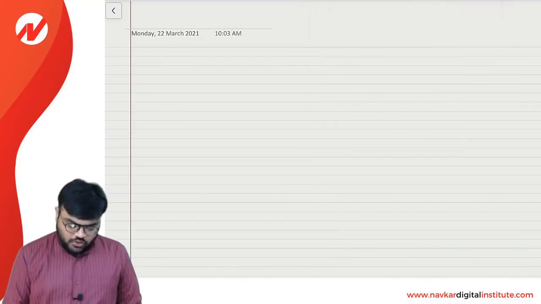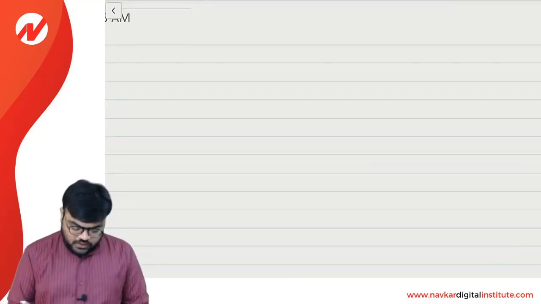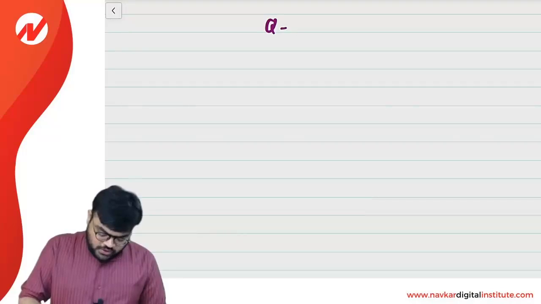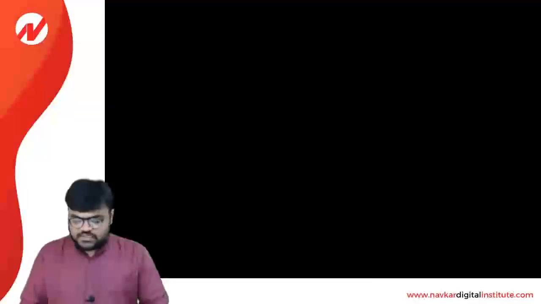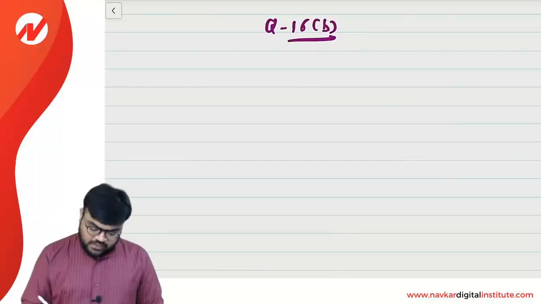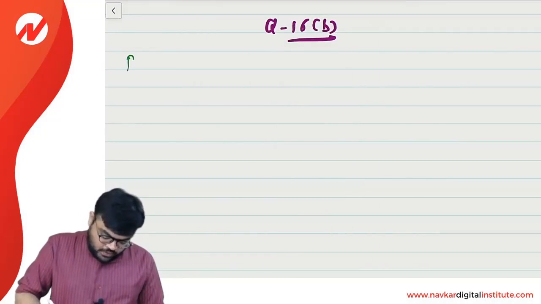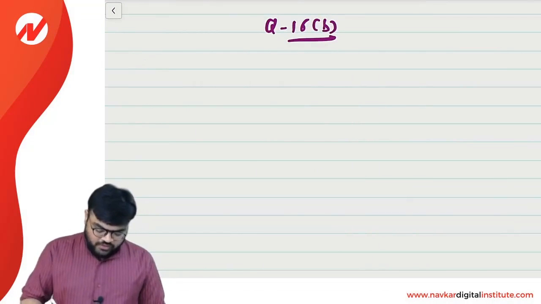This is nothing but the solution for the question number 16B, right? Okay. Question 16B. And in question number 16B, if I start, then simple. Let's start with the product A. Okay. First of all, write down.